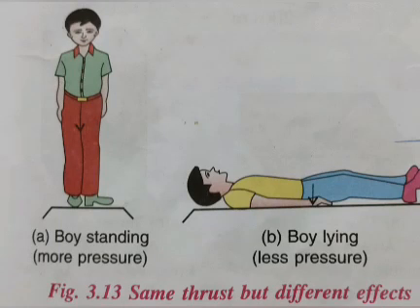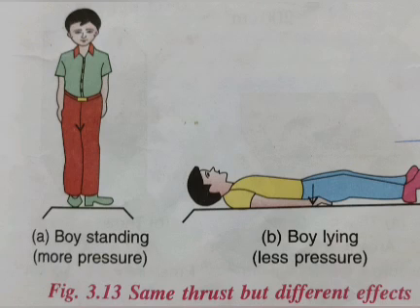Now, effect of thrust. The effect of thrust depends upon the area of the surface on which it acts. The effect of the thrust is less on a large area while it is more on a small area. Example: if a boy stands on loose sand, his feet sink into the sand. But if the boy lies on that sand, his body does not sink into the sand. In both cases, the thrust exerted on the sand is the same, but the effect is different.